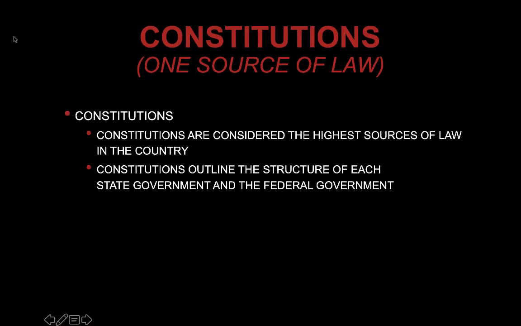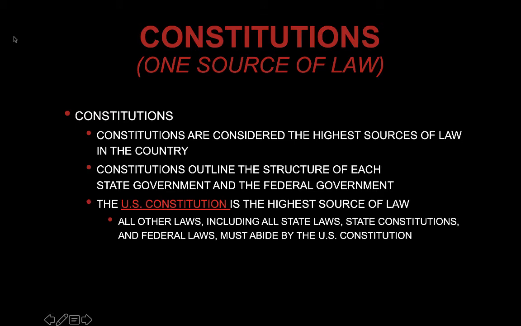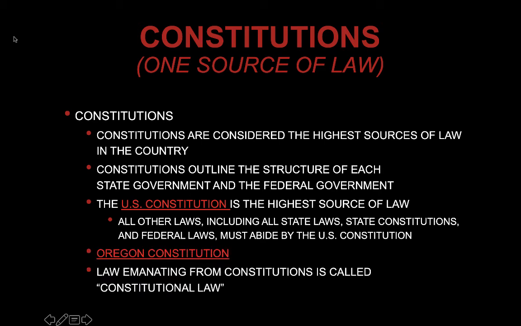And we have constitutions, and constitutions are considered the highest sources of law in the country. And constitutions outline the structure of each state government and the federal government. And then we obviously have the United States Constitution, that's the highest source of law. All other laws, including all state laws, state constitutions, and federal laws, must abide by the United States Constitution.